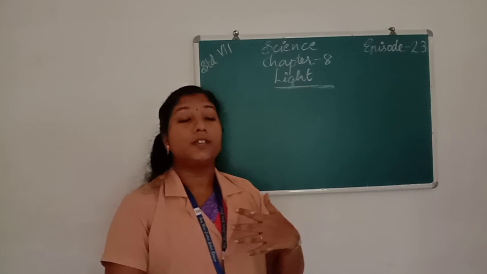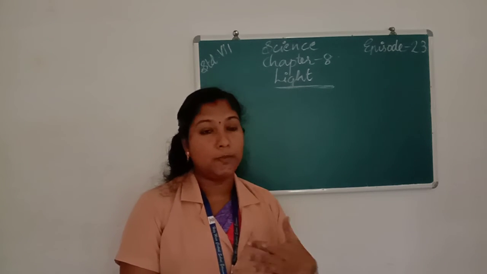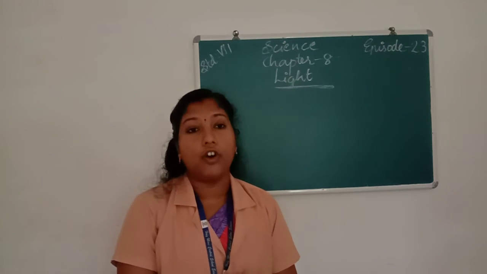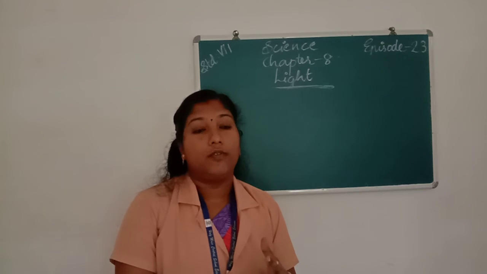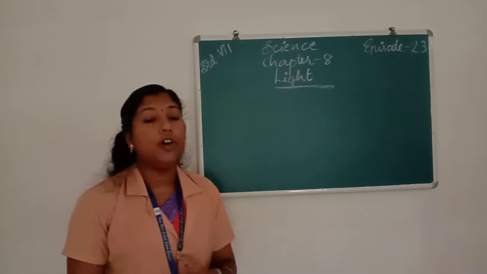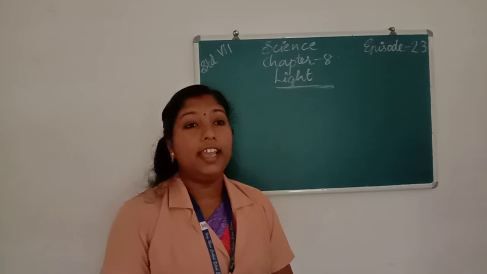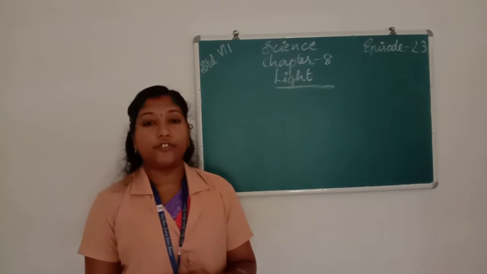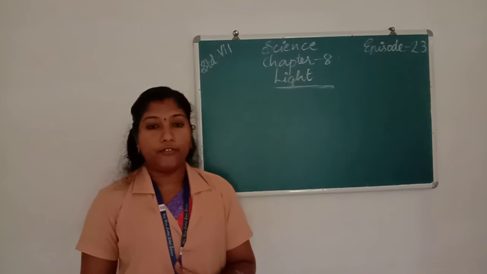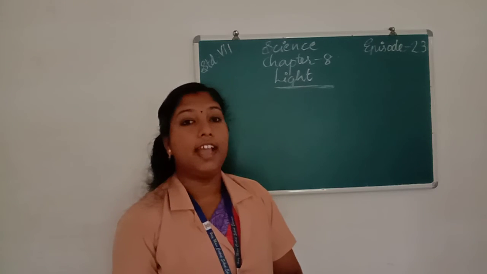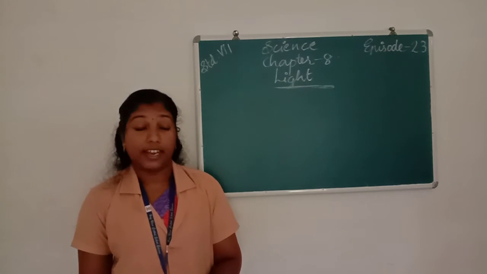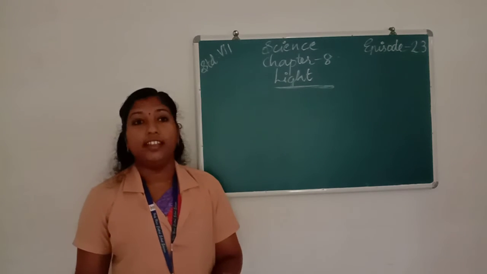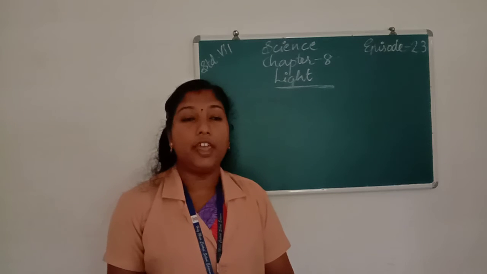The spectrum of white light consists of 7 colors, that is VIBGYOR: violet, indigo, blue, green, yellow, orange and red. These are the 7 bands of colors formed in the spectrum of white light. So we can say that sunlight is a mixture of 7 colors. Sunlight is white light, and white light consists of 7 colors.